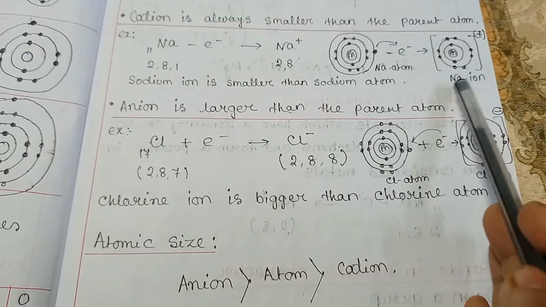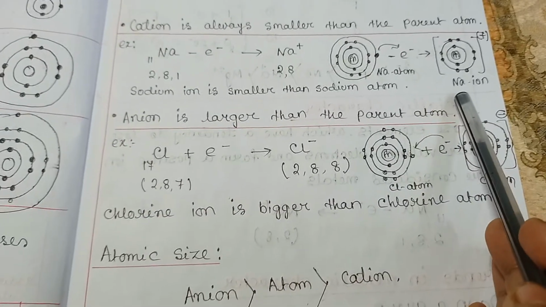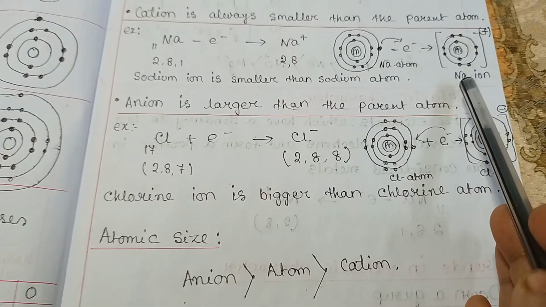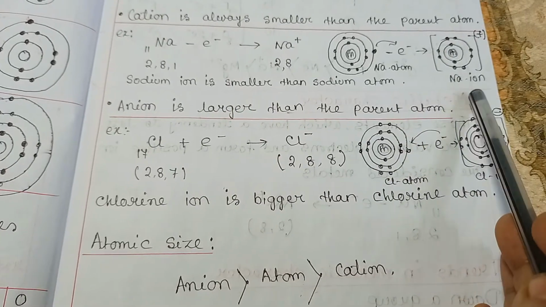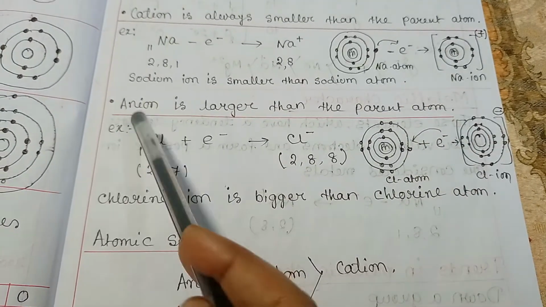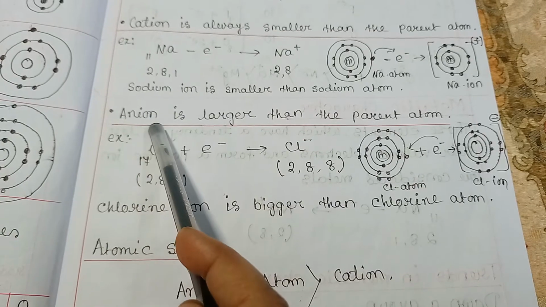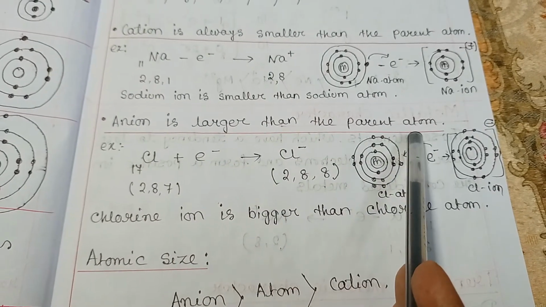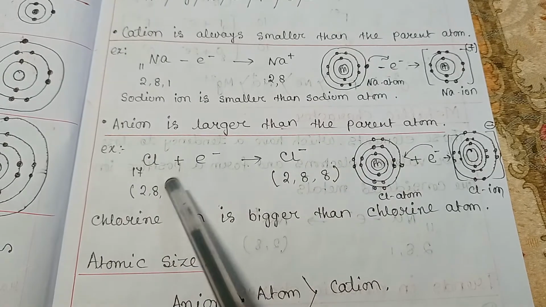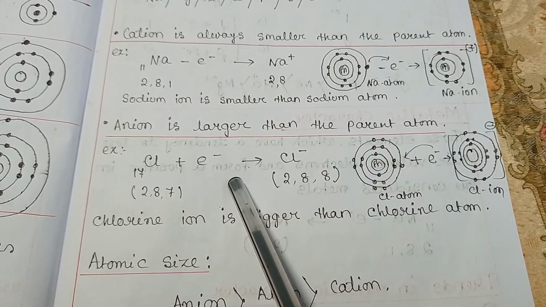So electrons are strongly attracted by the nucleus and are pulled inward. Hence the size decreases.